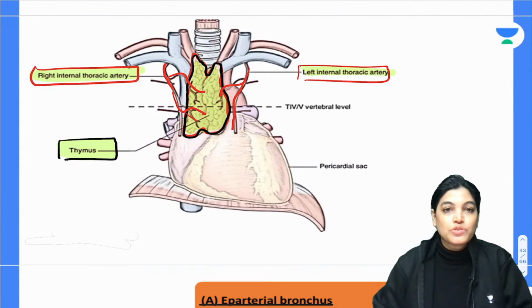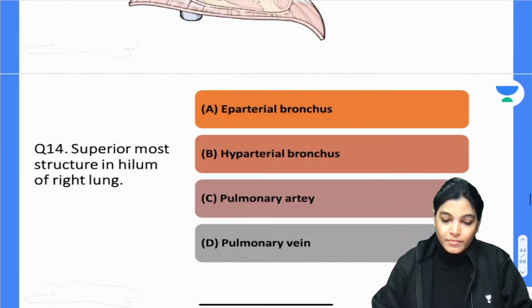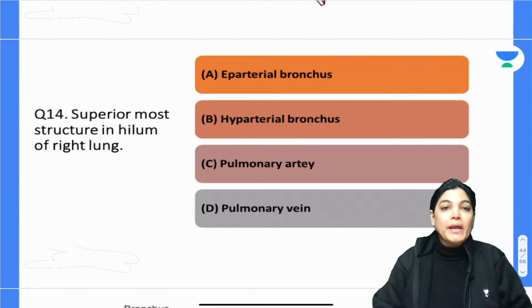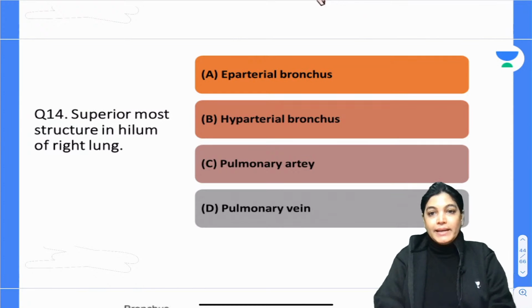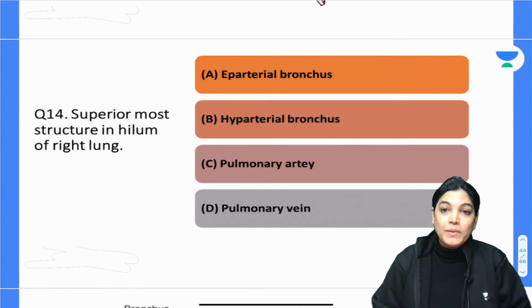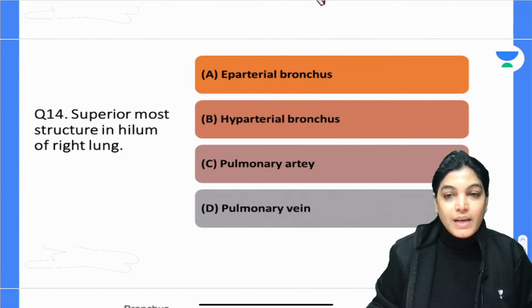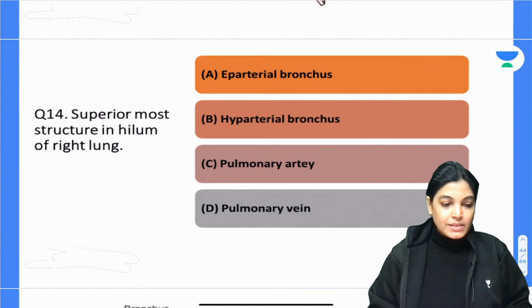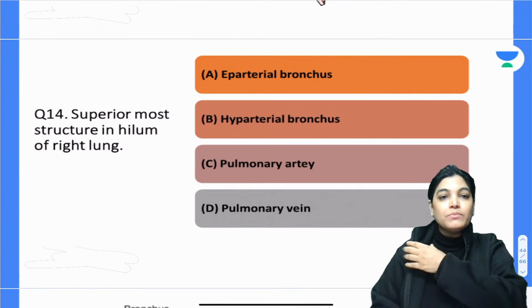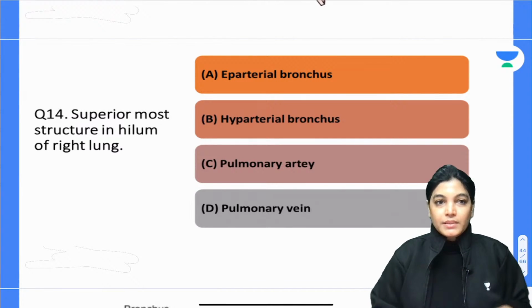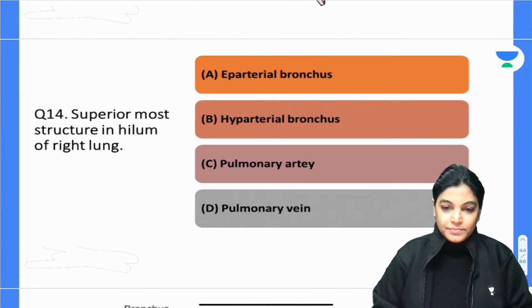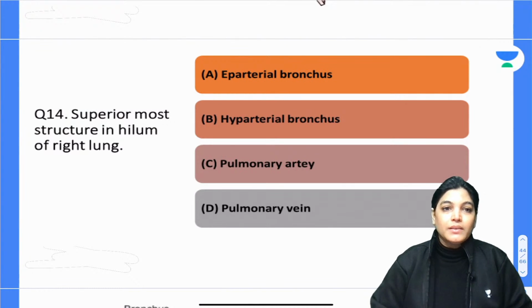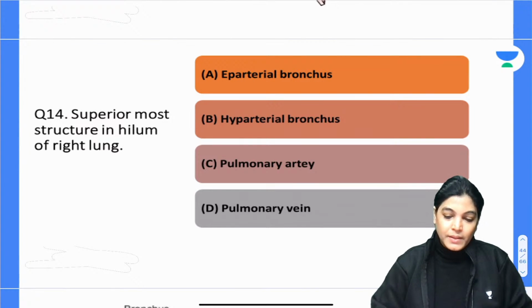Let's move on to the next, that is question number 14. Superior most structure in the hilum of the right lung. Which of the following structures is the superior most structure in the hilum of right lung? Whether it is eparterial bronchus, hyparterial bronchus, pulmonary artery or pulmonary vein. Which is the correct answer? So my dear aspirants, the time starts now. Please mark the correct answer. Question number 14.